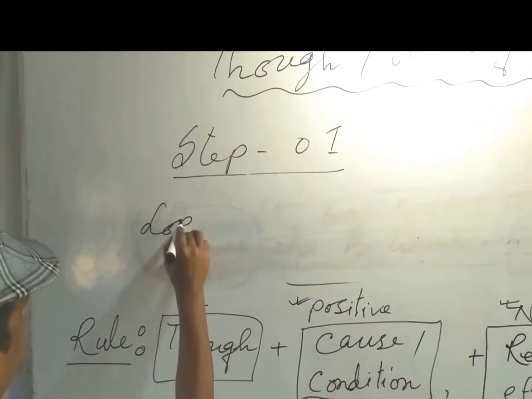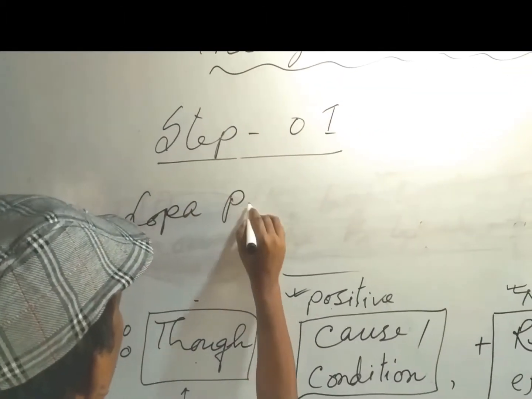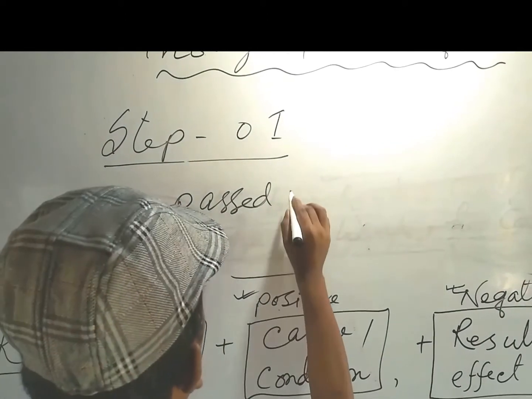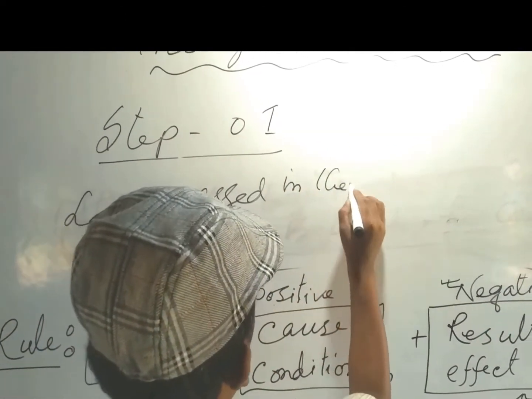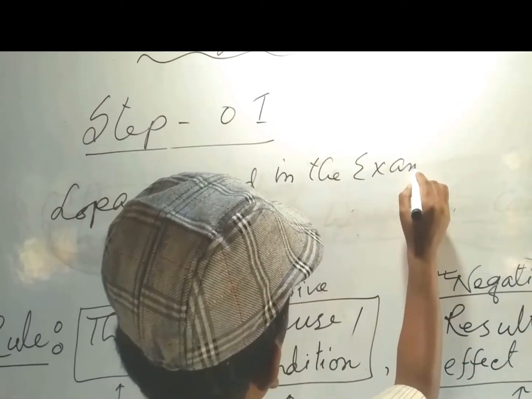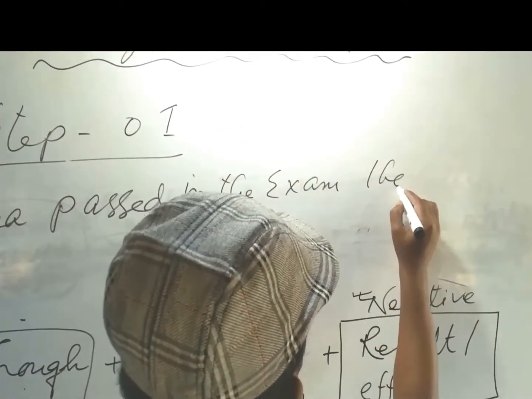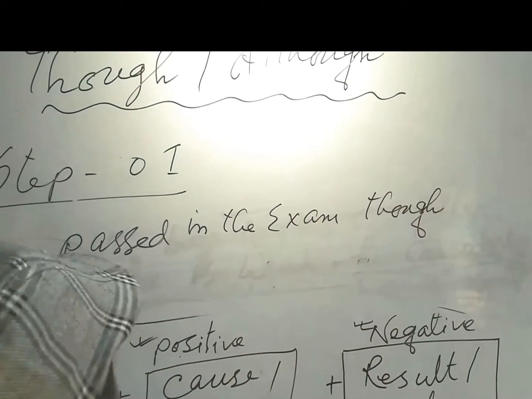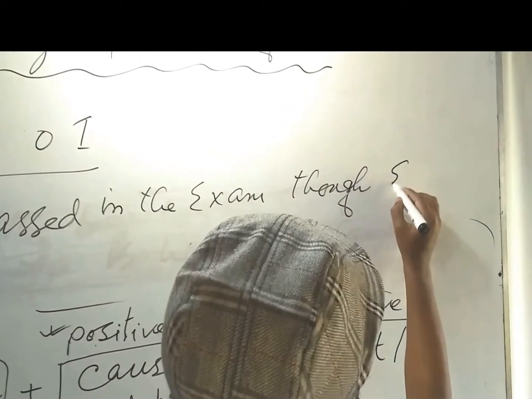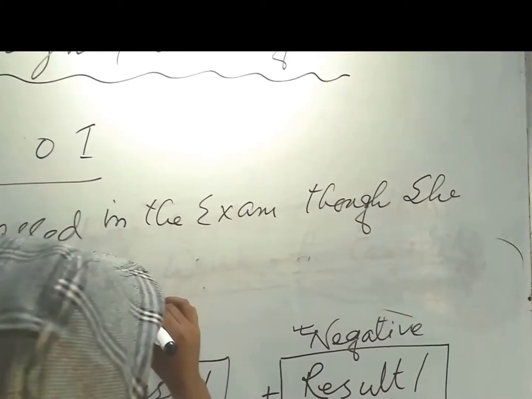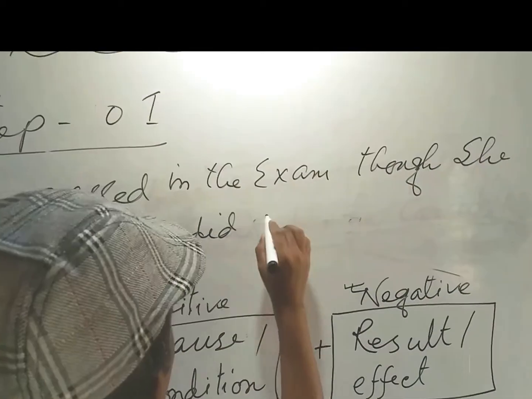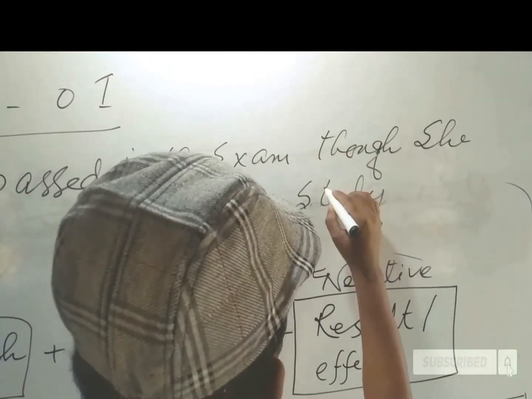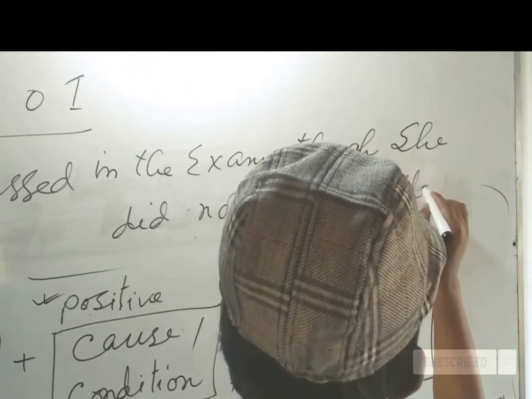Lopa passed in the exam, though she did not study attentively.